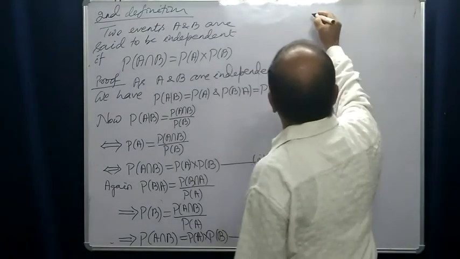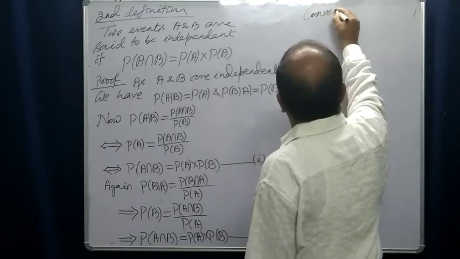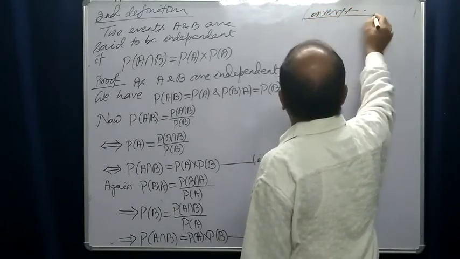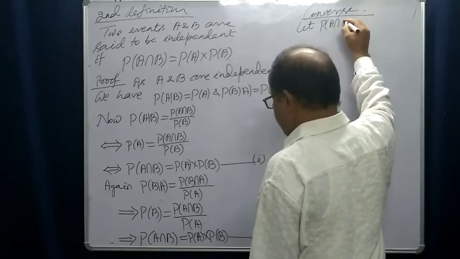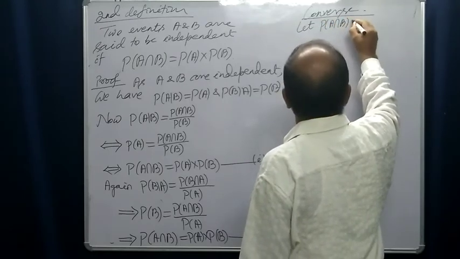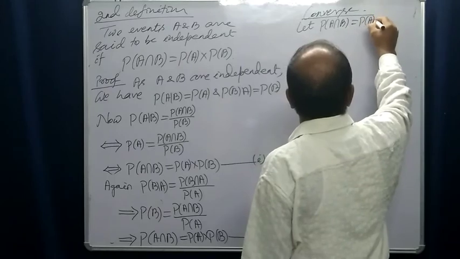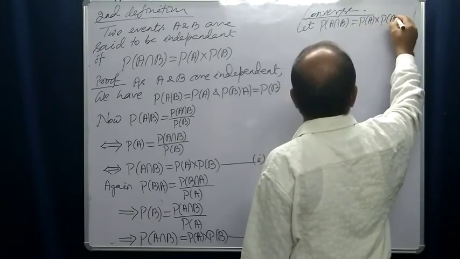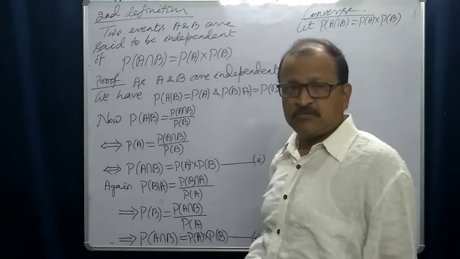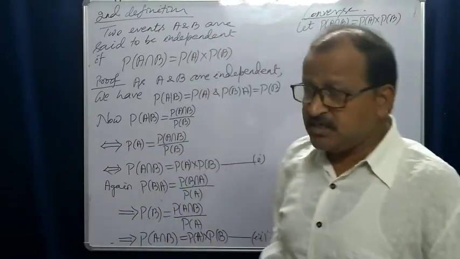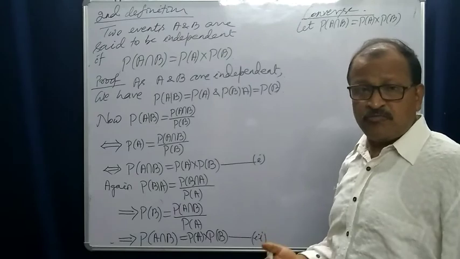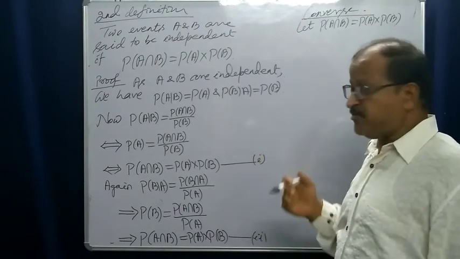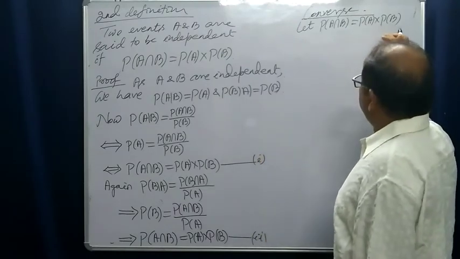Converse. Let probability of A intersection B be equal to probability of A into probability of B. Suppose we say that A and B are independent; we will prove that A and B are independent. Yes, it is given.